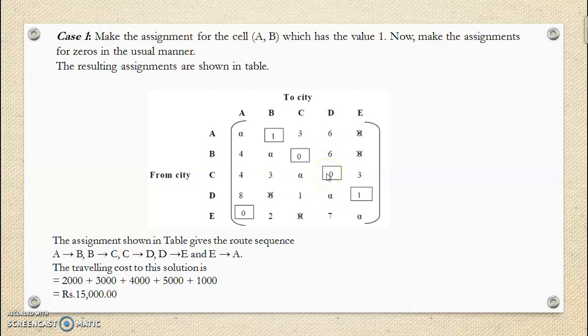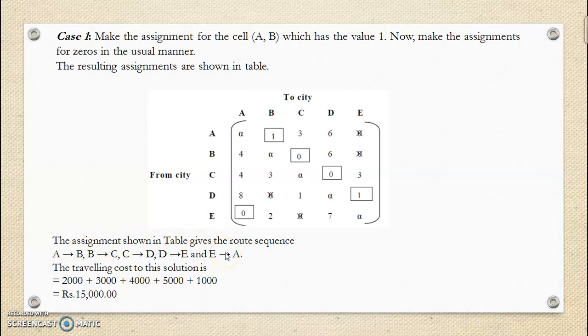Now again the next possible assignment is here. There is exactly one 0 remaining, and exactly one element other than 0, which is smallest. So let us make assignment here, cross the remaining zeros and successively make assignments. Now if you observe here, look at the assignments. The salesman will start from city A, he will go to B, from B to C, again from C to D, D to E and E to A. Here assignments are shown and here we get a complete cycle.